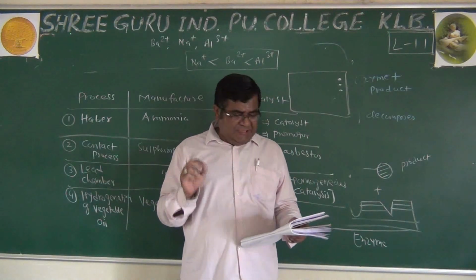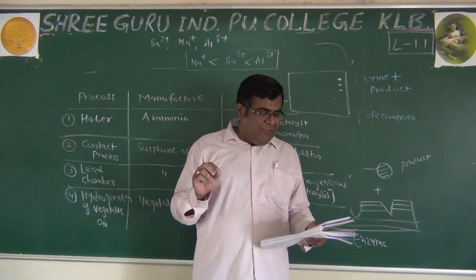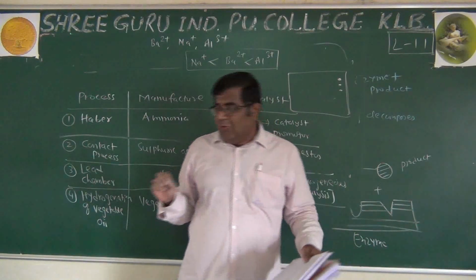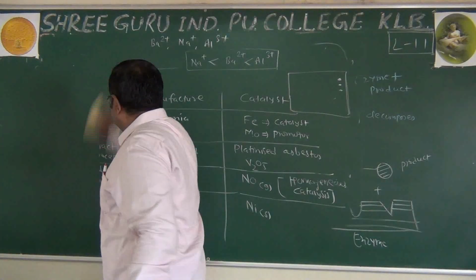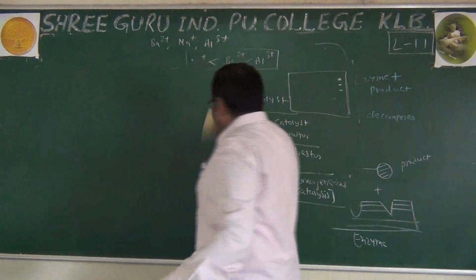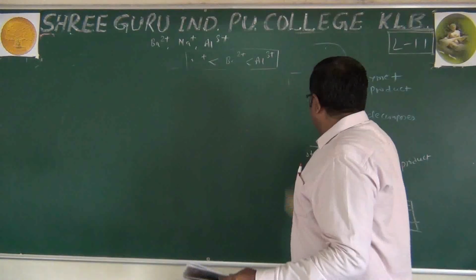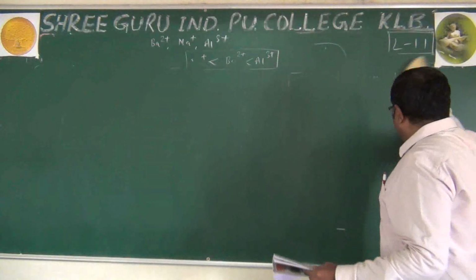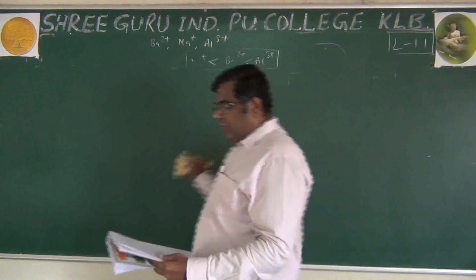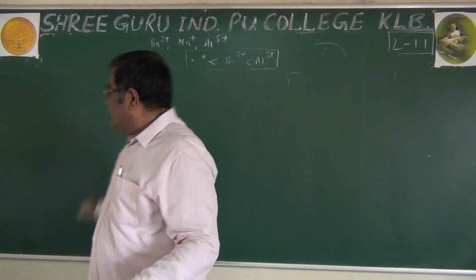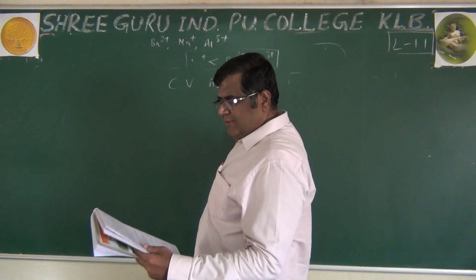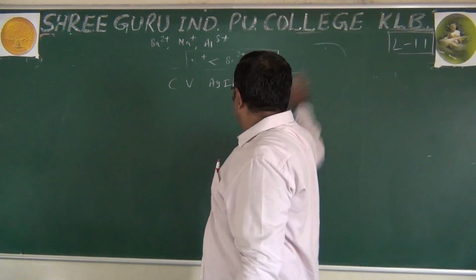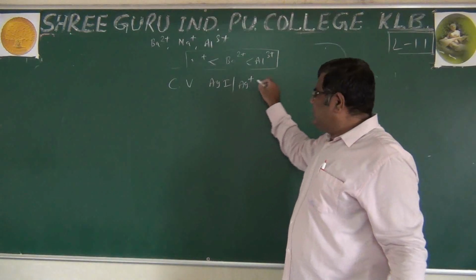KCET 18: Which of the following electrolytes will have maximum coagulation value? For coagulation value they ask for Ag+2 sol.